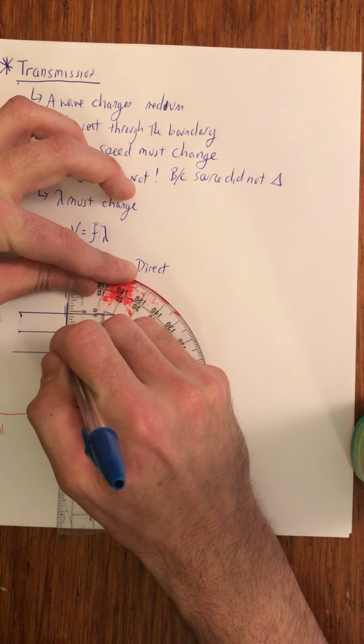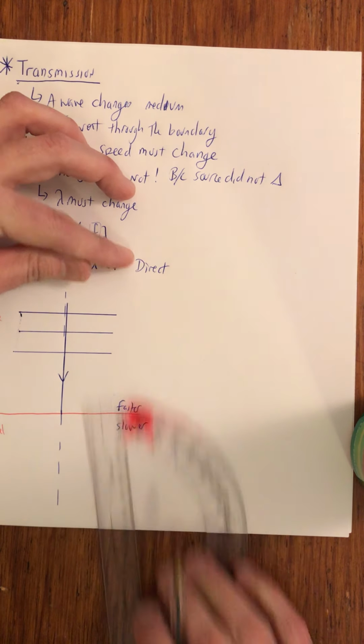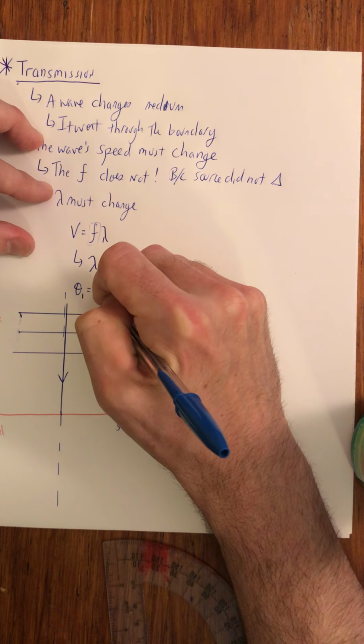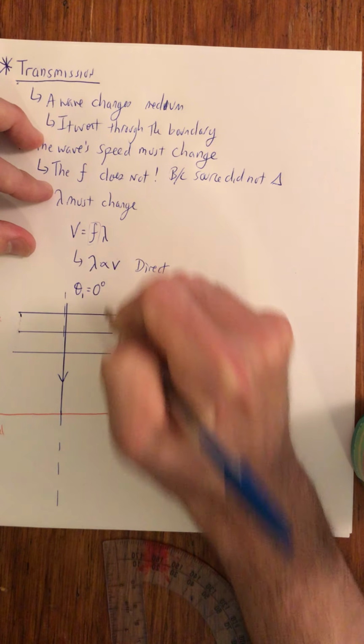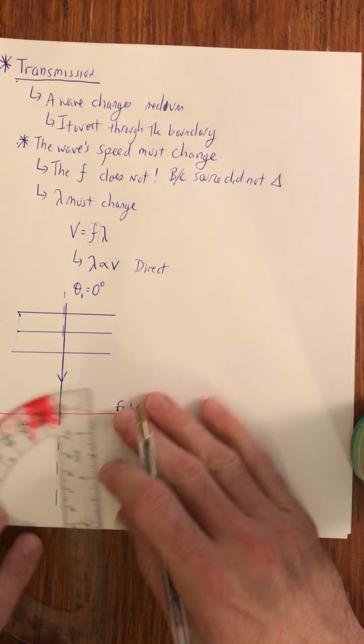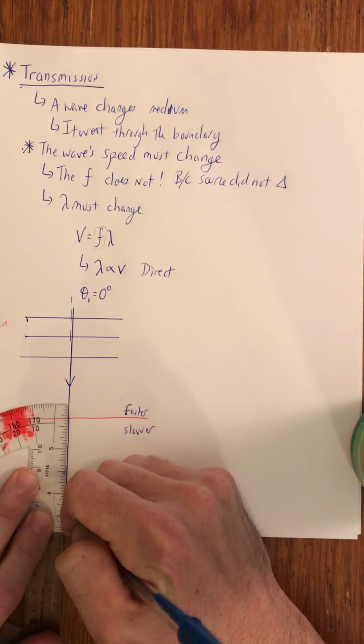So if I draw a normal line here, my ray is coming in along the normal line, right? And so I'll just say theta 1, the angle of incidence here is 0 degrees. So what's going to happen here? Very simply, our wave is going to continue on in a straight line. There's no reason for it to change, and we'll talk about why a little bit later.